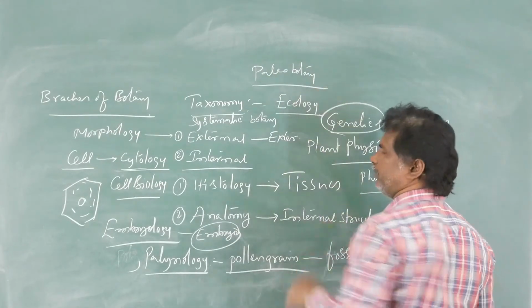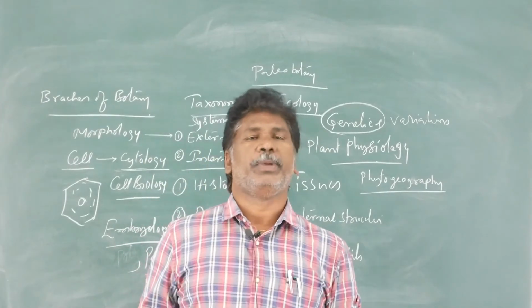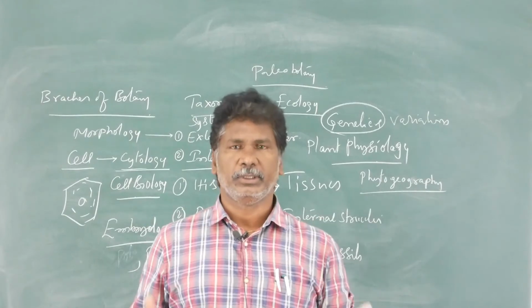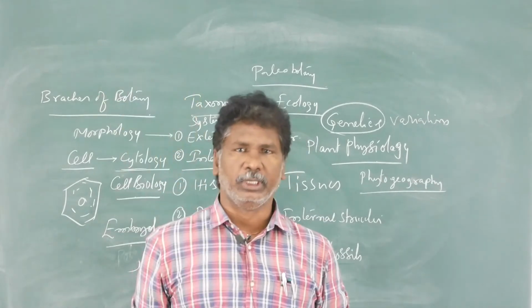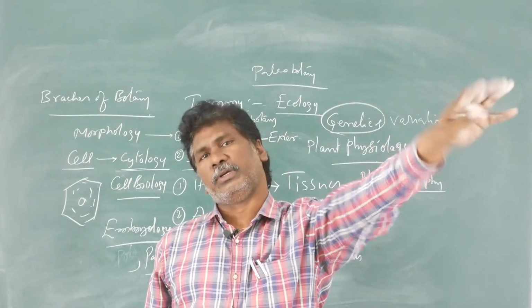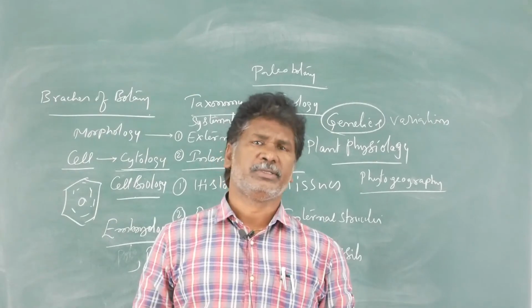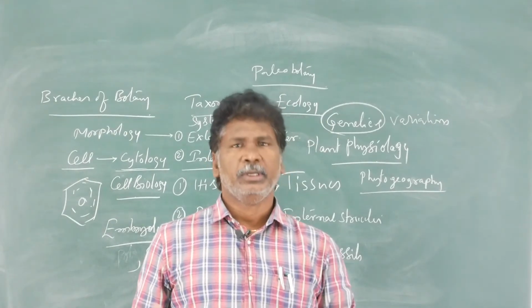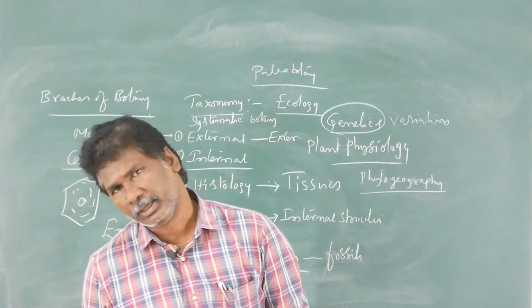First of all, the study of fossils is called paleontology. Study of plant fossils is paleobotany, study of animal fossils is paleozoology. First of all, know the meaning of fossil. It is the extinct or waste debris of plants and animals, their bones, their skulls, everything present in the earth crust.